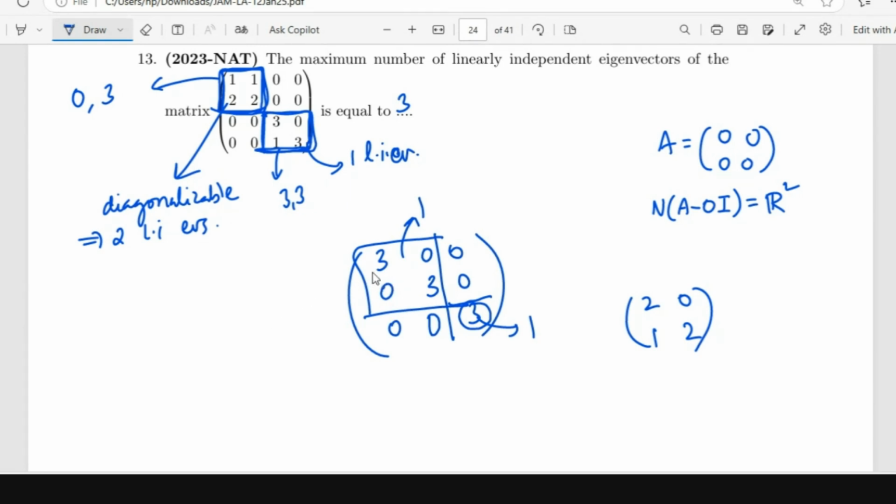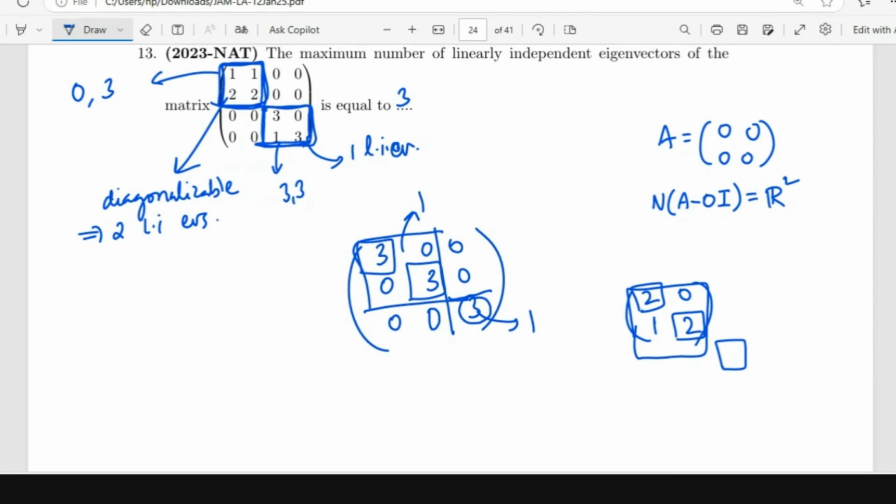So you have to try to split it into diagonal blocks. The smallest diagonal block is 1 cross 1. When the matrix is diagonalizable, it can be split into 1 cross 1 diagonal blocks. When the matrix is not diagonalizable, there are going to be ones somewhere, either in the lower triangular part or in the upper triangular part. And whenever there is a 1, that block will correspond to one linearly independent eigenvector. Is that clear?